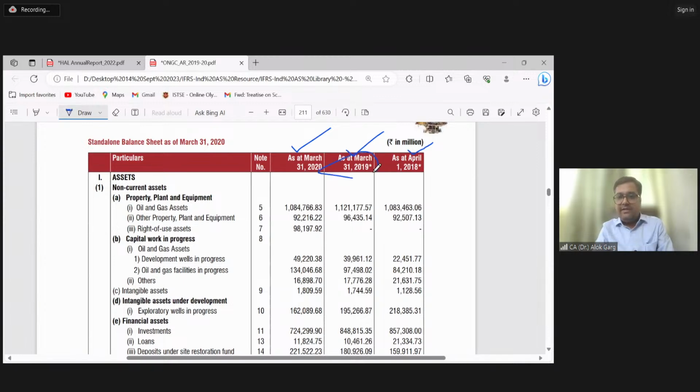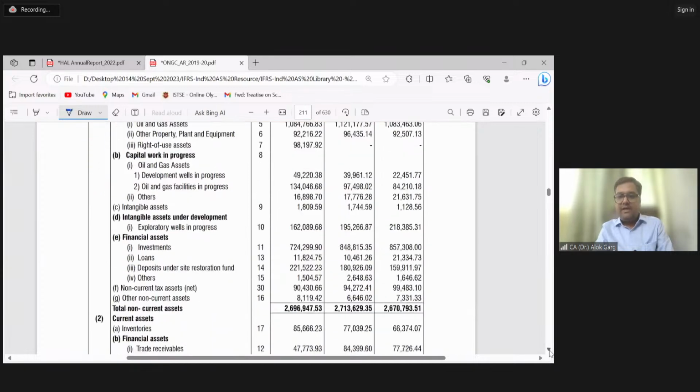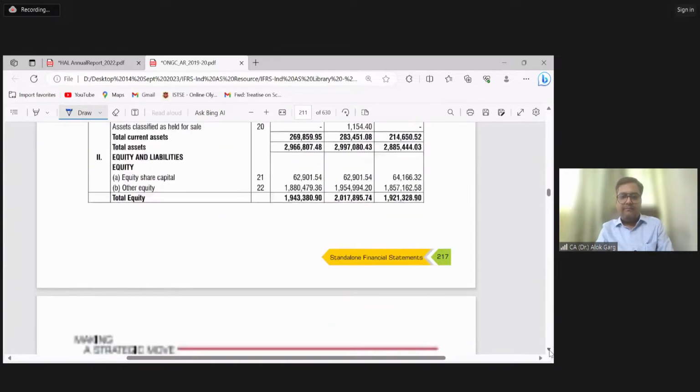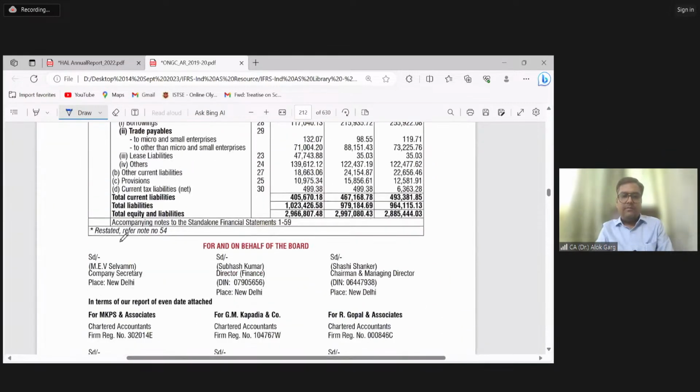And you can see that there is a star mark on both these dates. What is the meaning of the star mark? Let's see that. Restated, refer note number 54. Right. Let's go to the P&L.